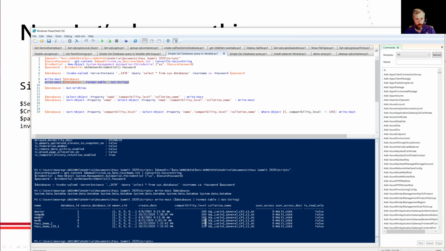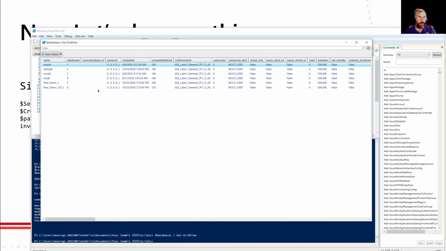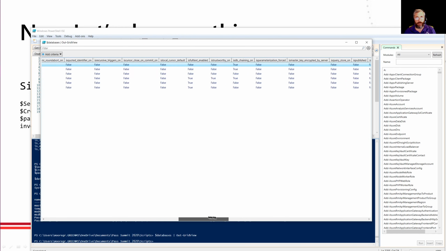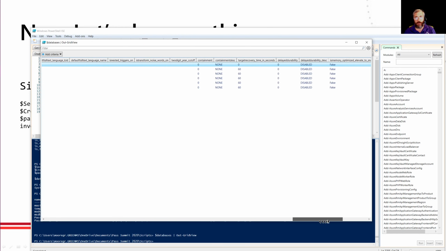Compatibility level, notice we got 140 and 120. Collation name, okay, so it showed us some properties, but it didn't show us all of them. What if we really want to see all of them? Again, all this up to now will work on Linux. It is working against Linux, and I'm running on Windows, but I could also run the script on Linux. At this point now, if I really wanted to run this one, I have to be on a Windows box because, again, I'm going to get this nice graphical interface. And again, look, now I can see all those properties. That's just a lot of stuff.